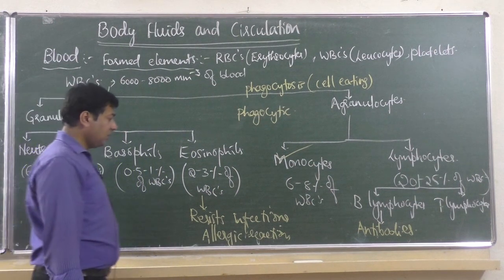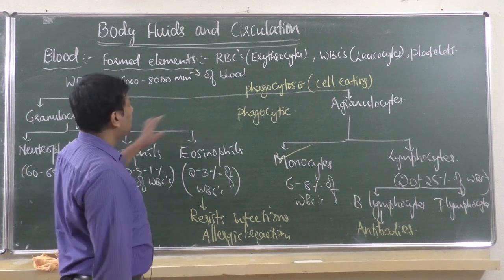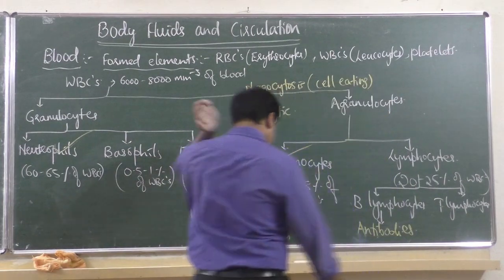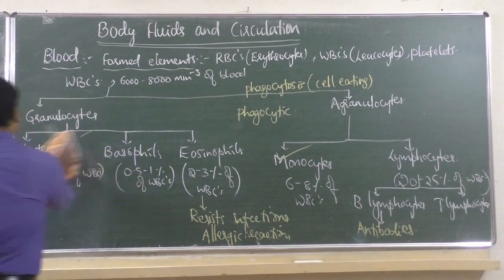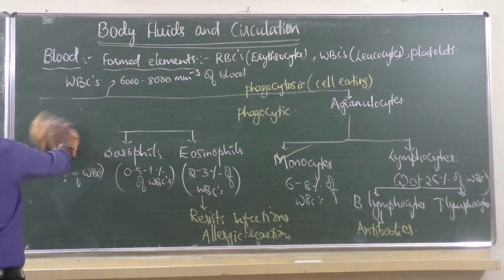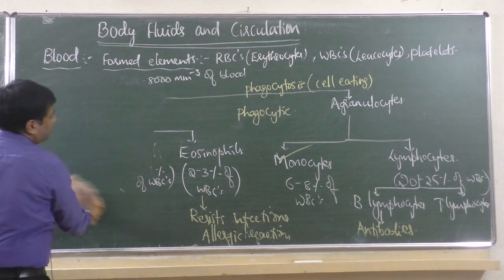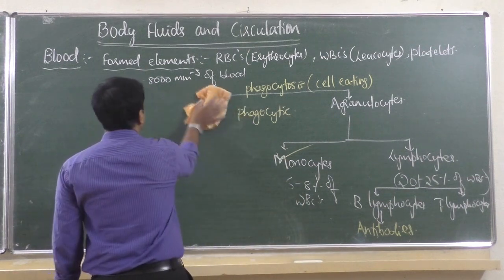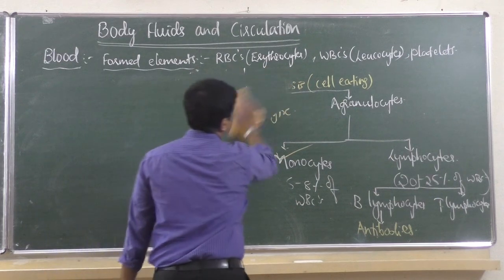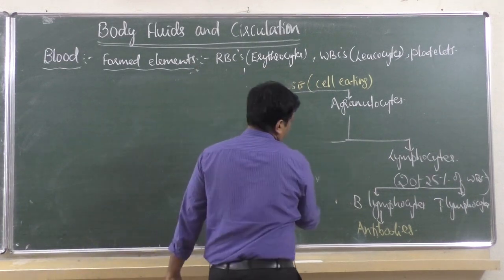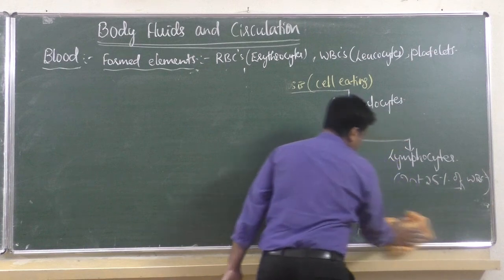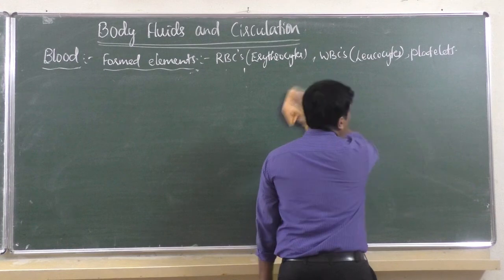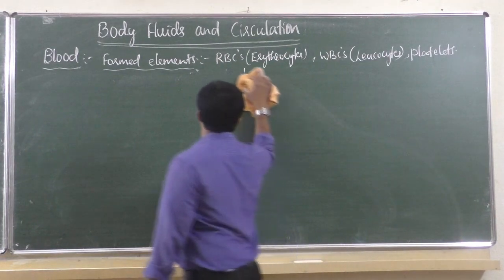Then we have discussed RBCs and WBCs. Now what is left? Platelets are left. What is the function of platelets? They are required for clotting of blood, also called coagulation of blood. Whenever there is a cut or wound, blood starts flowing. After some time, blood flow stops. That process is called clotting of blood.